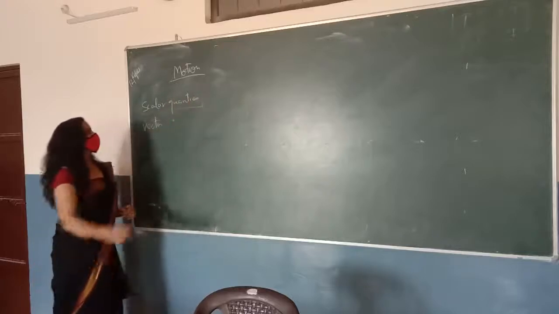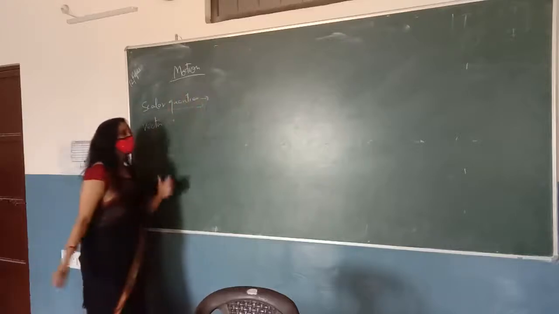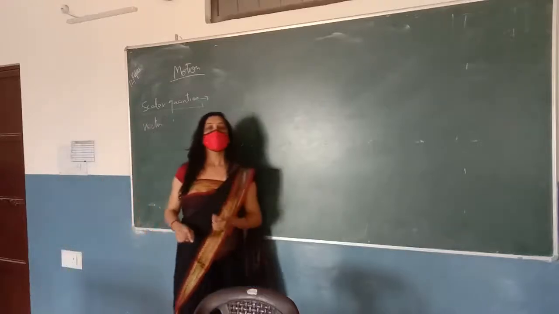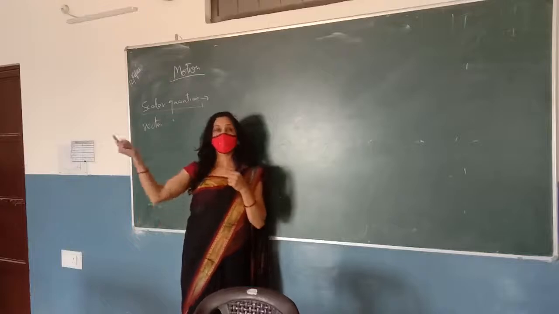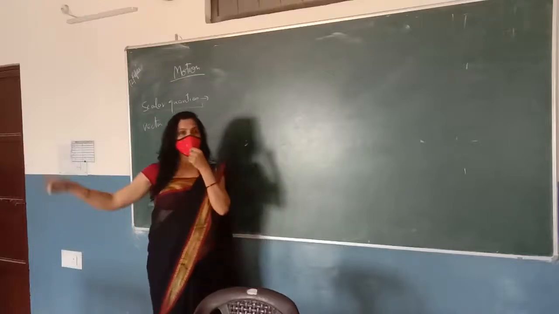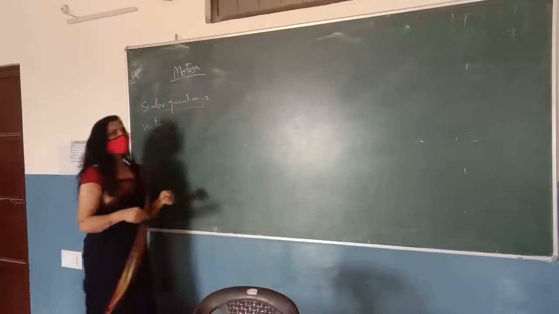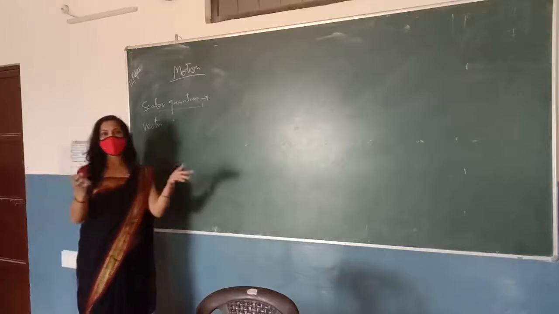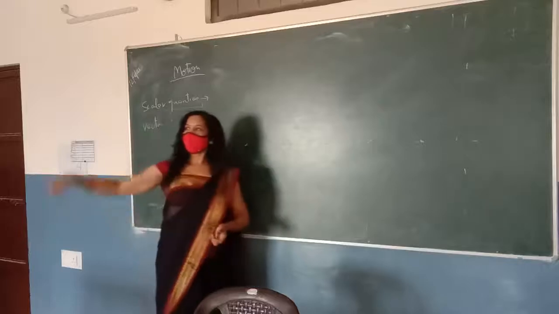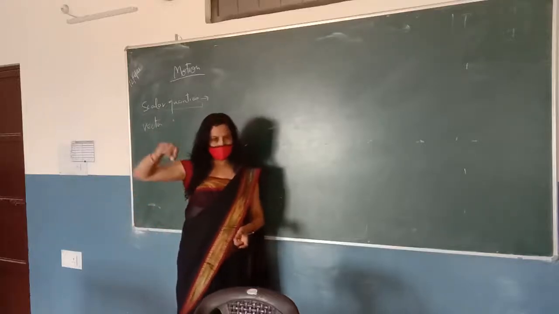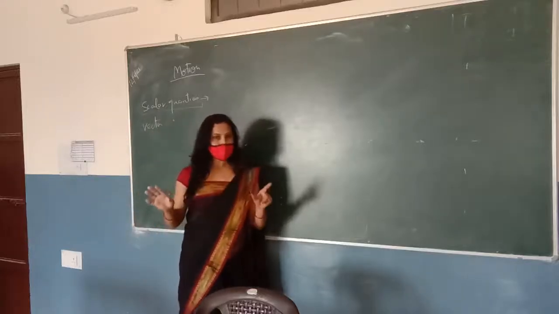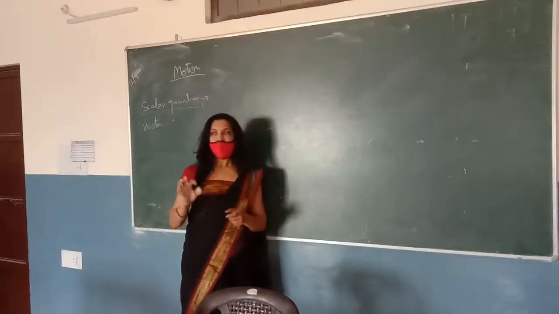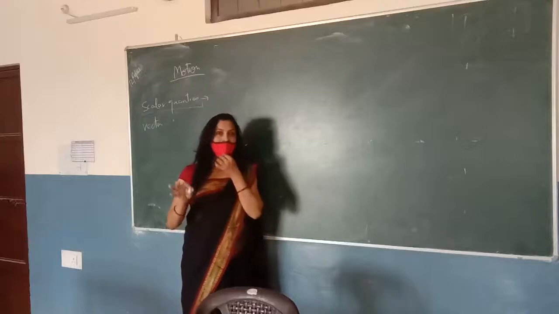For example, the distance of the playground from this classroom is near about 500 meters. Now I am not telling about the direction of the playground. I am explaining only the magnitude. The value is called the magnitude.